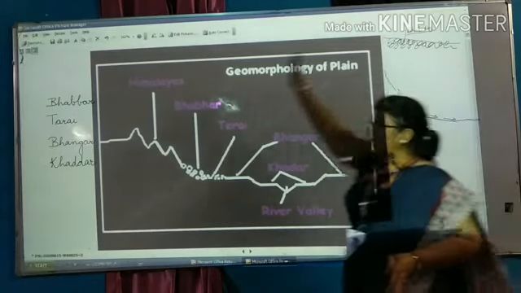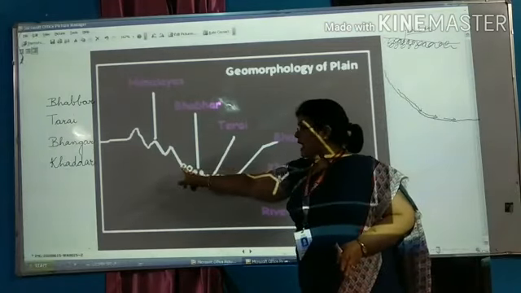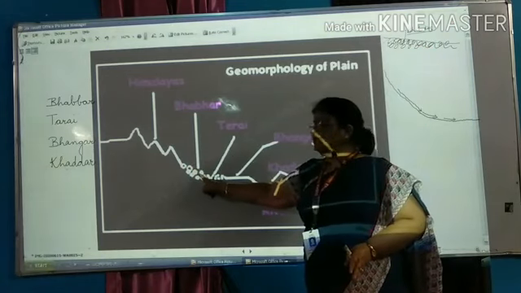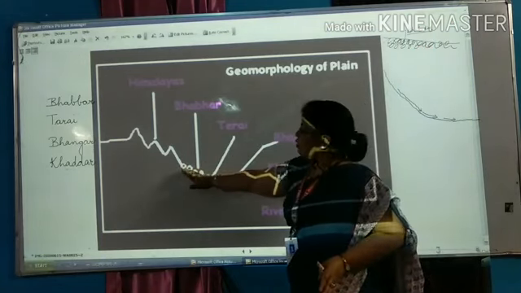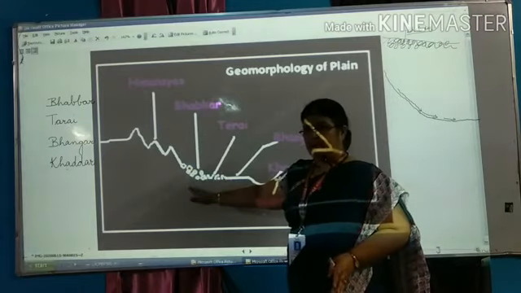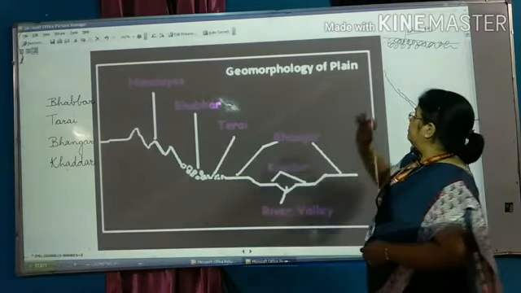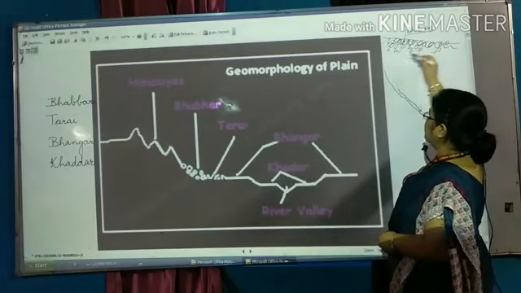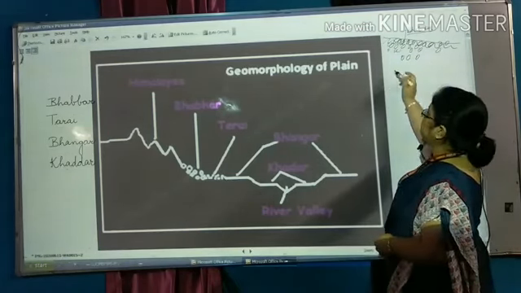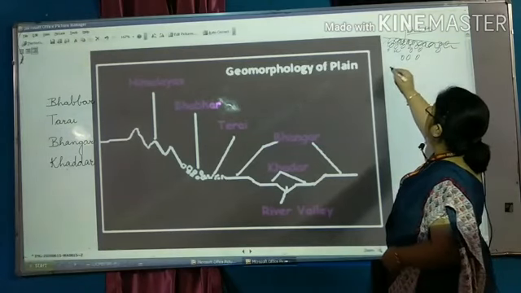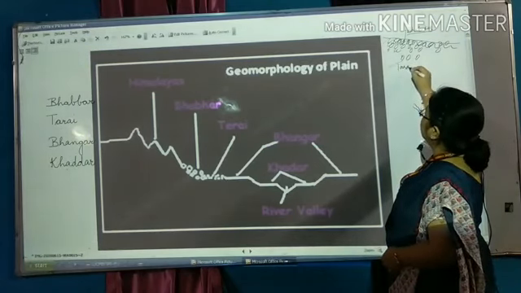Bhabbar. Look into this picture. These are the mountains and these are depicting the rocks, or you can say the big pebbles. So this is the zone of Bhabbar. Just as it passes from this and this Bhabbar zone ends, then another region starts, that is known as Tarai.